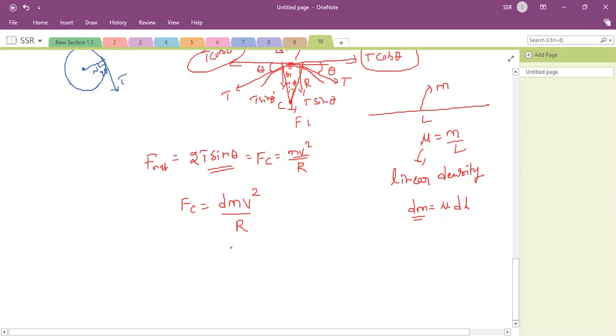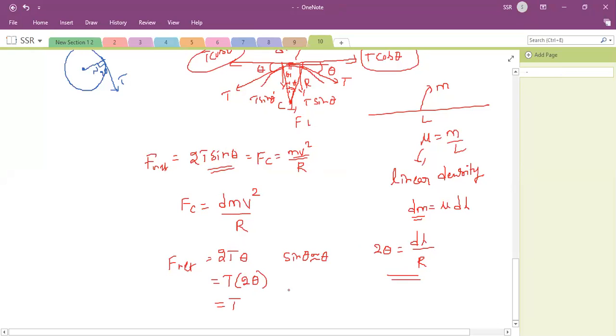What about 2T sin theta? Here you can see this arc. Total angle is 2 theta, which is equal to arc length by radius. So 2 theta is equal to dl by r. So F net is equal to 2T sin theta. For small angle, sin theta is approximately theta. So that becomes T into 2 theta, and 2 theta is dl by r. So F net is T into dl by r.